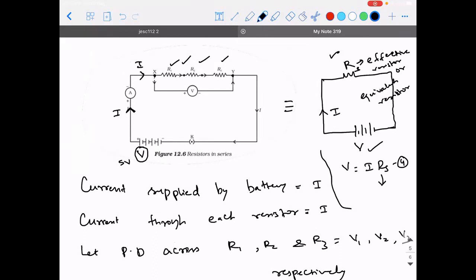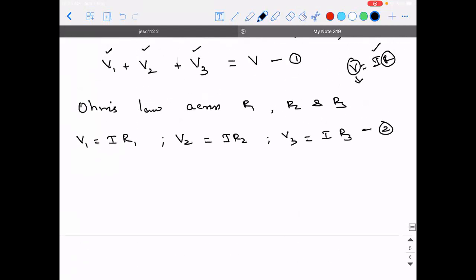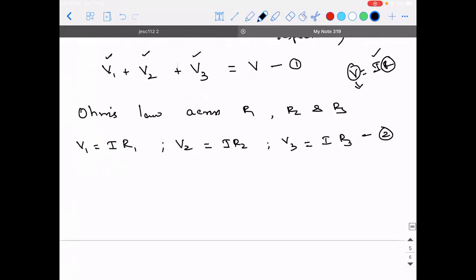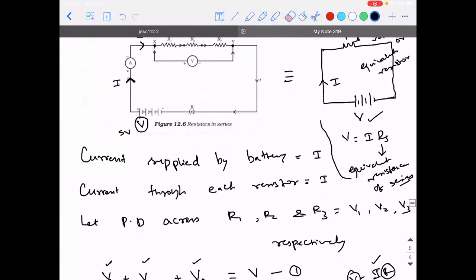S stands for series. Got it? Yes, sir. Right. Now, that's not the fourth one. Sorry, it is the third one, guys. That is the third equation.